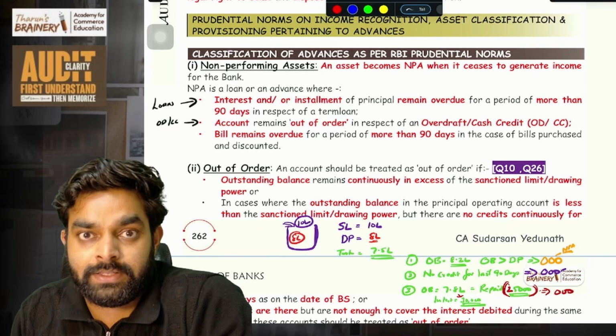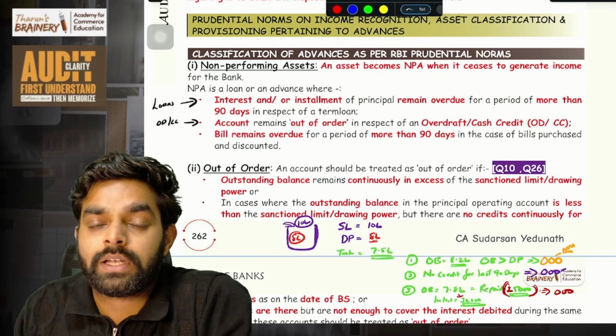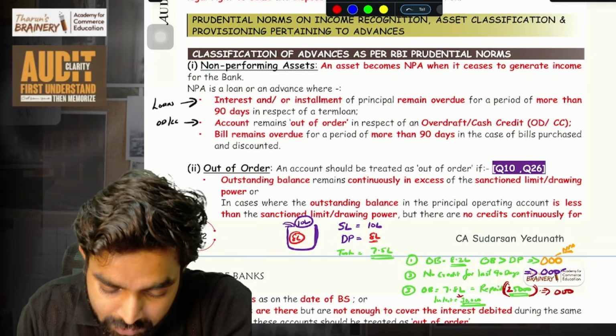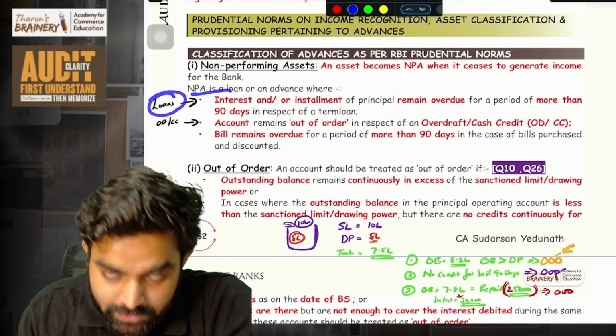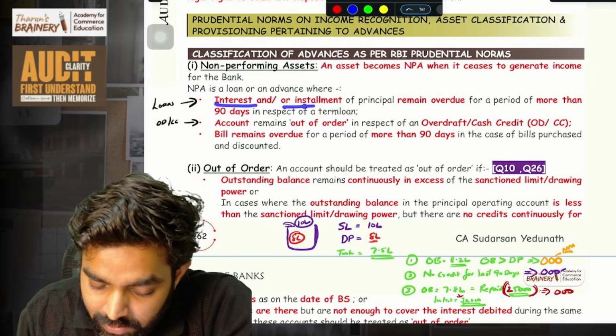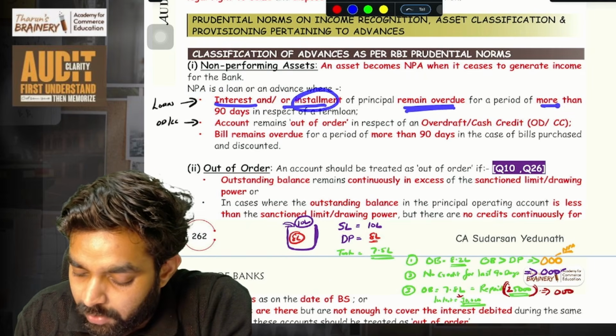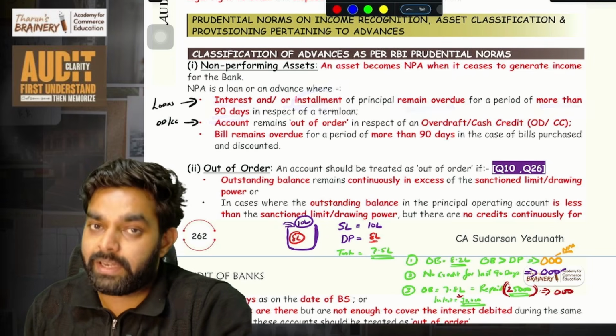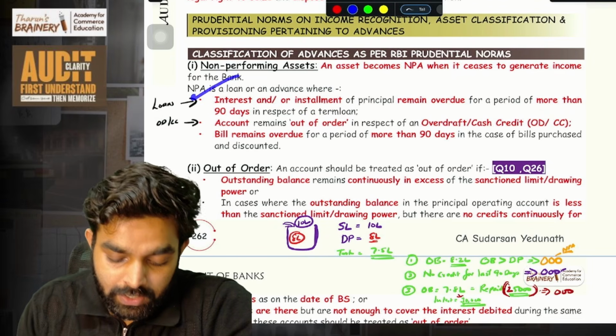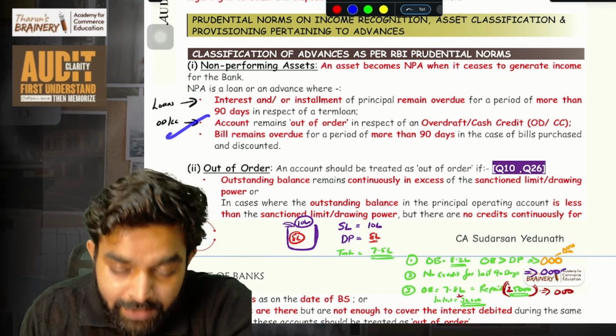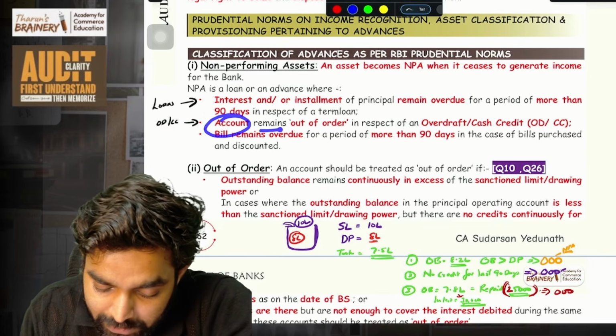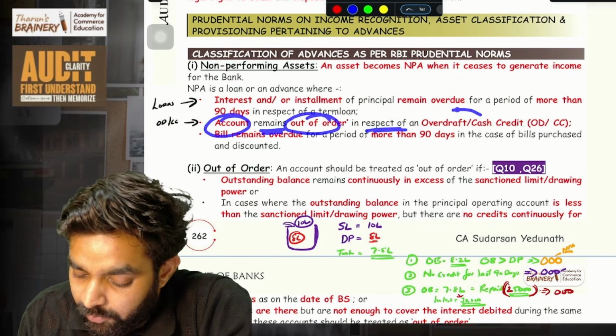So that asset, that loan given, stopped generating income for the bank. So NPA for normal loans: if the interest or installment of principal remains overdue for more than 90 days and has not been received, that is what we call NPA for normal loans. Then for overdraft and cash credits, the account remains out of order.